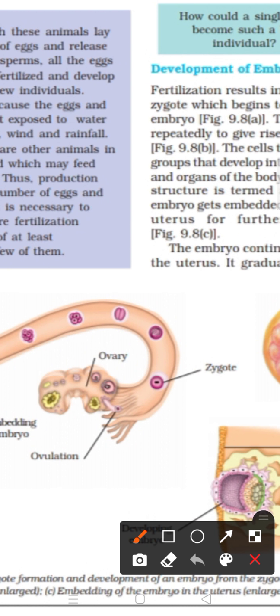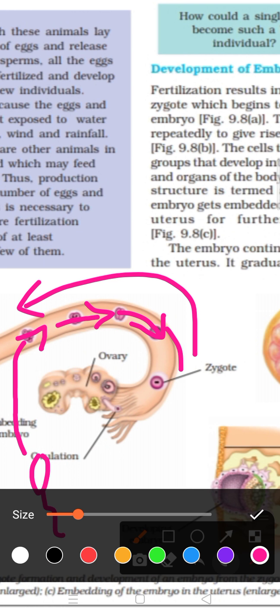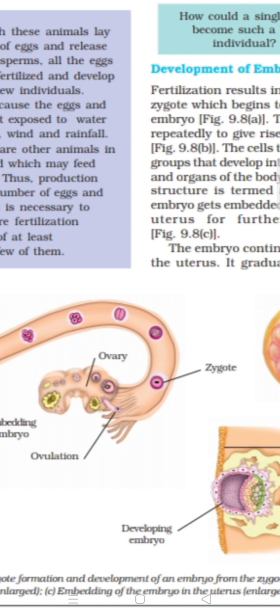Now the ova is in the oviduct or fallopian tube. This whole area is known as the fallopian tube or oviduct. Here only fertilization takes place. When sperm enters inside the female body and reaches this area, the oviduct, fertilization takes place. Suppose this is the structure of sperm, and here you can see the ova. When the sperm fertilizes the ova, the zygote forms. This also we had discussed already.